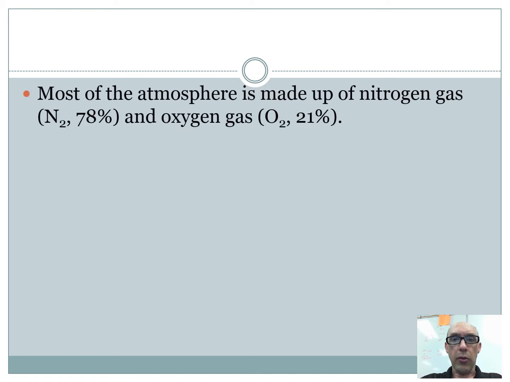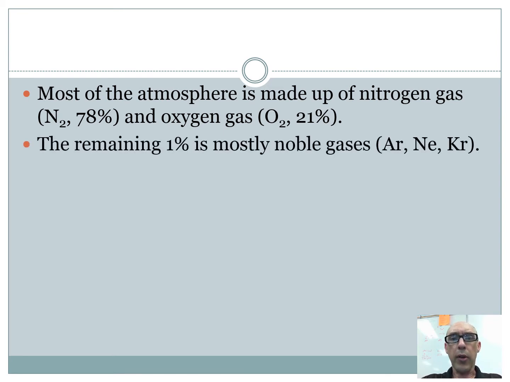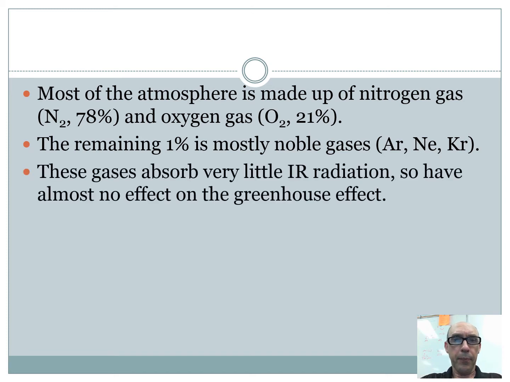Let's look at the details of what makes up our atmosphere. The gases themselves are nitrogen and oxygen, which represent 78 and 21% of the atmosphere respectively. So mostly nitrogen, a significant amount of oxygen. 78 plus 21 is 99. The remaining roughly 1% are noble gases like argon, neon, and krypton, and that adds up to about 100. These gases absorb almost no infrared radiation, so they do basically nothing for the greenhouse effect.